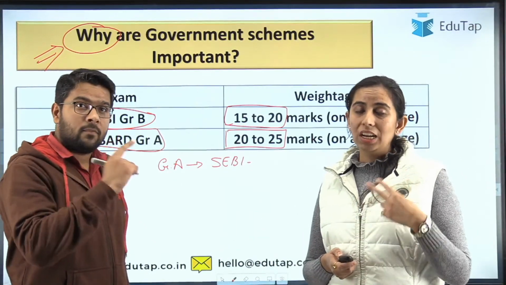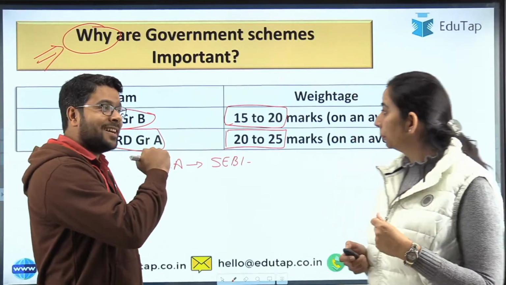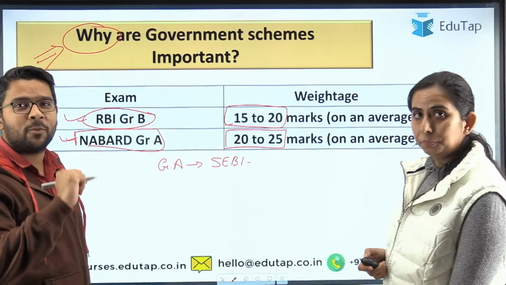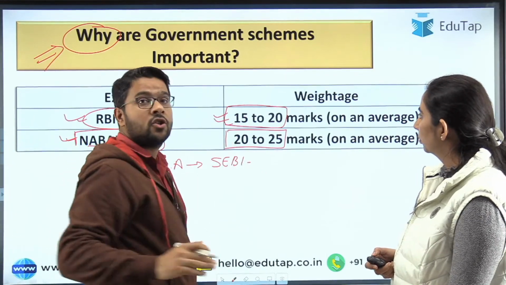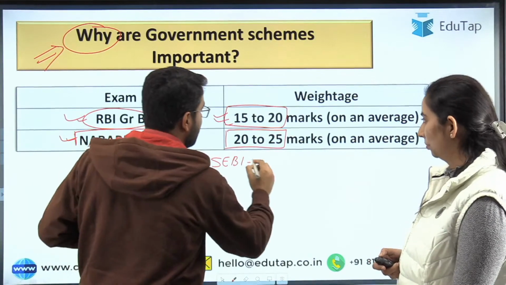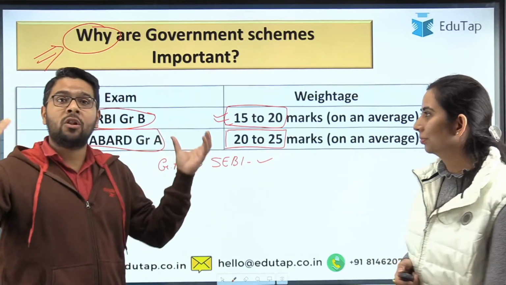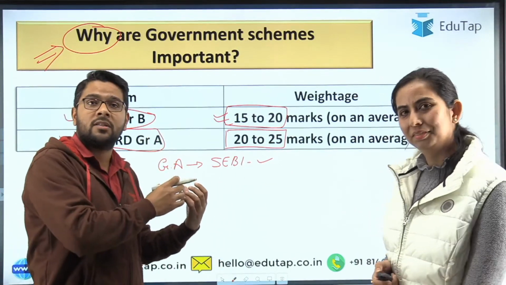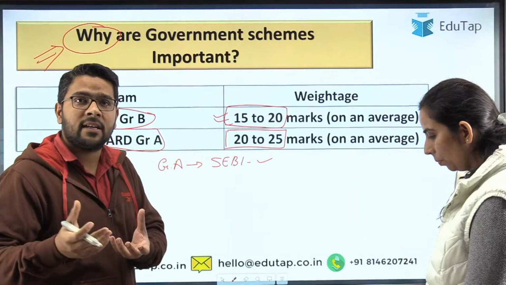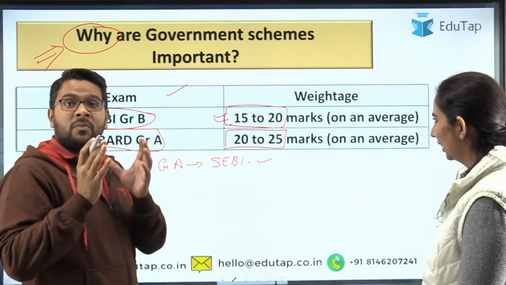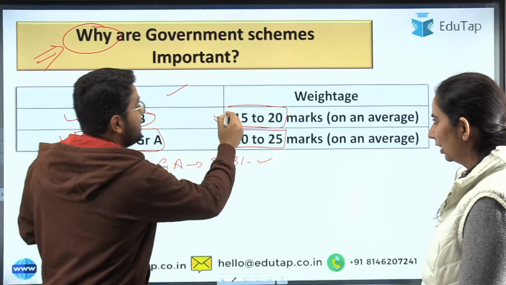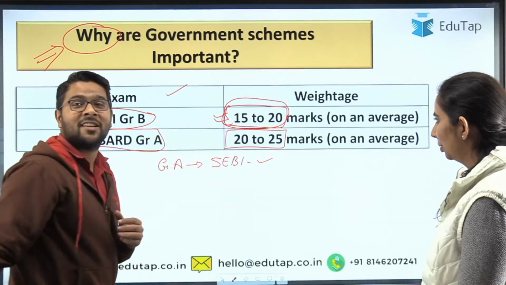Now I will take you to the next block of our lecture. Before starting, I would like to add just one more point, guys: the questions from government schemes are short. You know the fact and you just mark it. You do not have to analyze concepts like we came across in finance or even in ESI. These are just short questions. You know the fact and you just mark it. So these marks can define your rank or your selection.